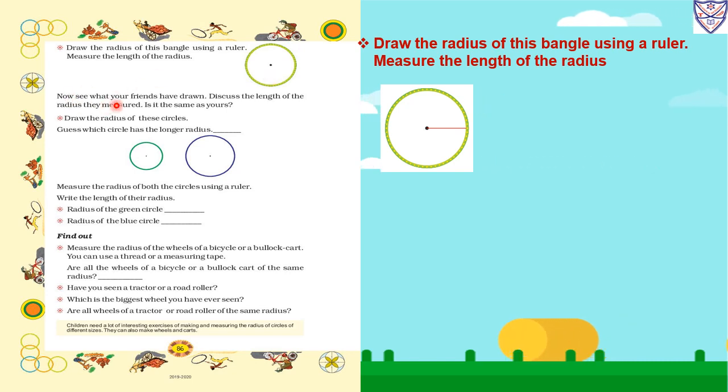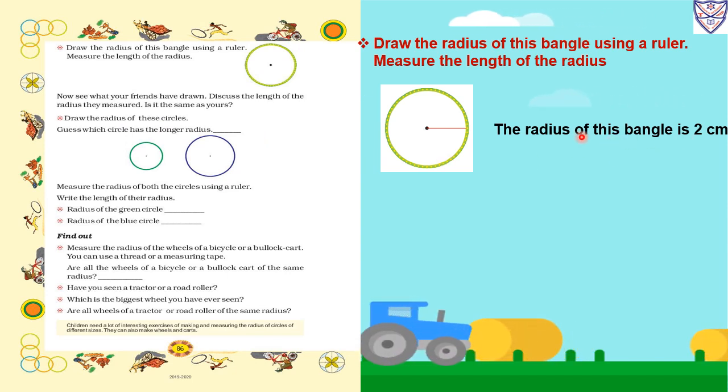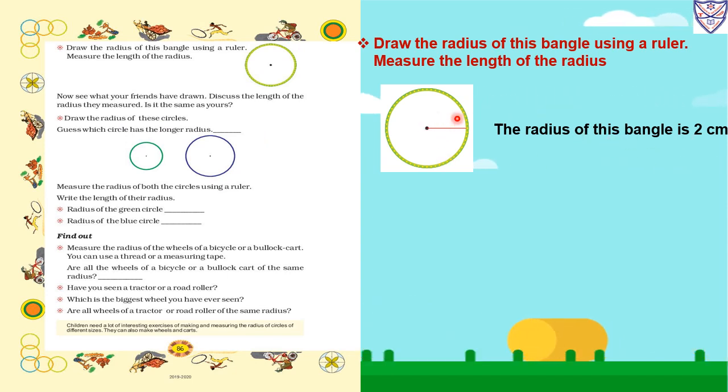Now see what your friends have drawn. Discuss the length of the radius they measured. Is it the same as yours? The radius of this bangle is 2 centimeters. Now we will measure the radius with a ruler. The measure was 2 centimeters.